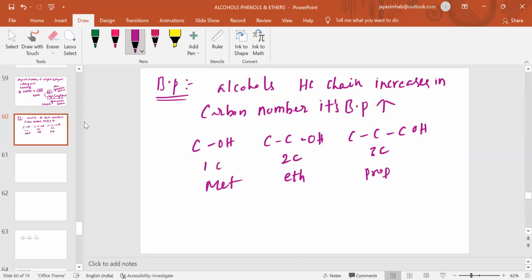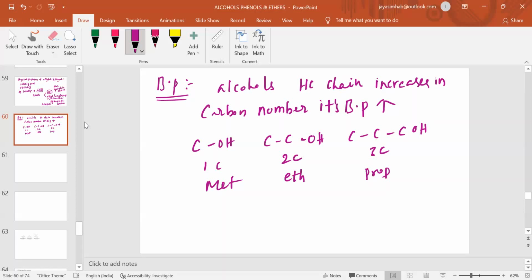So whose boiling point will be more? As per the condition, if in a hydrocarbon chain the number of carbon atoms increases, here 1, 2, 3, this is a normal hydrocarbon chain, right? What difference are we observing? Here only 1 carbon is there, here 2, here 3. So the carbon number is increasing in the respective alcohol. Because of the increase in the number of carbon atoms, the boiling point is increasing. What is the reason for this?